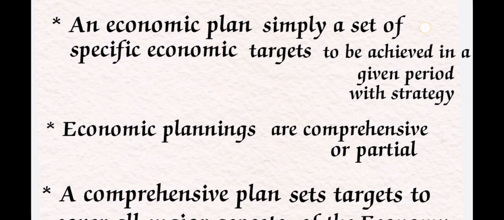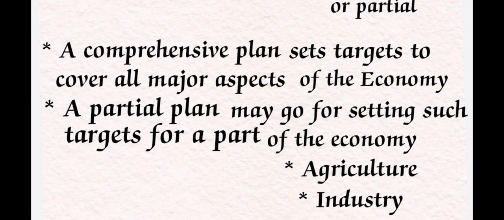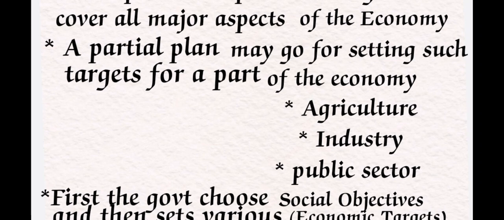Generally, we have to discuss two types of economic planning. The first is comprehensive, and the second is partial. Comprehensive plans set targets to cover all major aspects of the economy, while a partial plan sets such targets for only a part of the economy, some important small parts such as agriculture, industry, and the public sector.